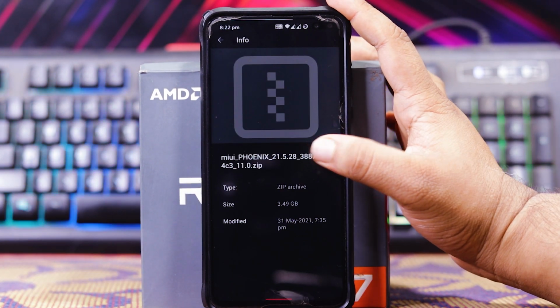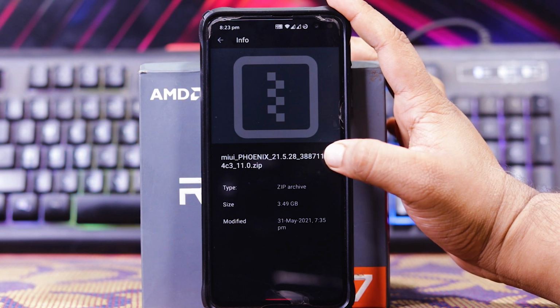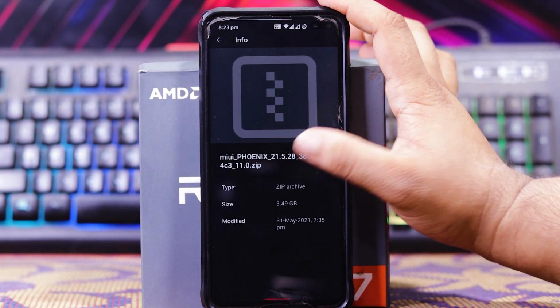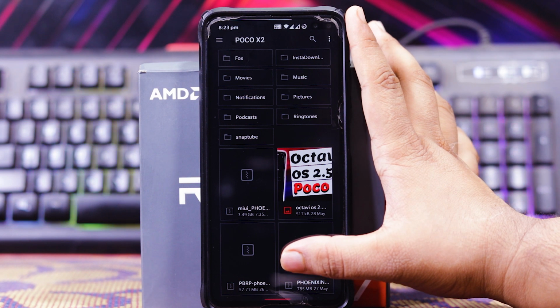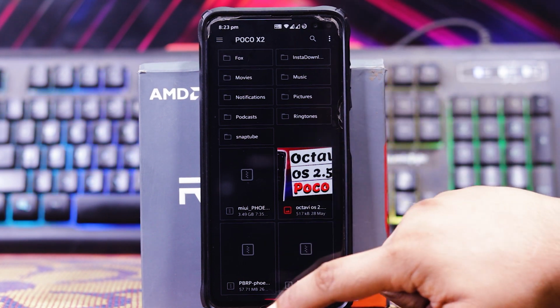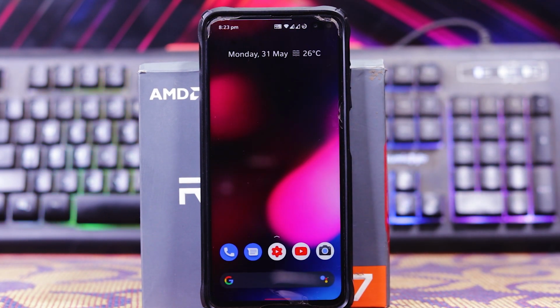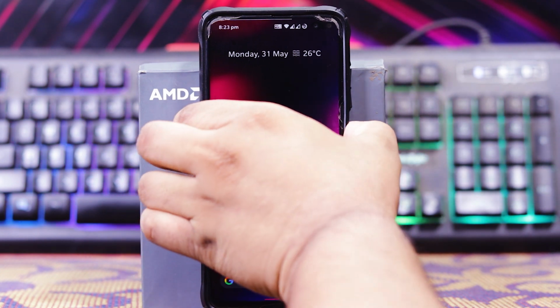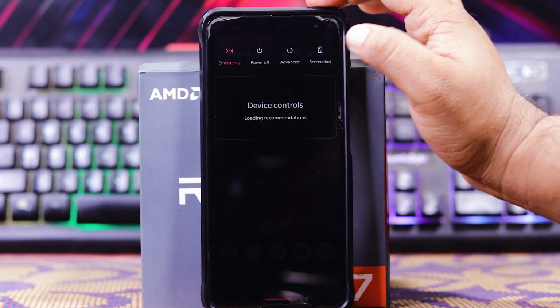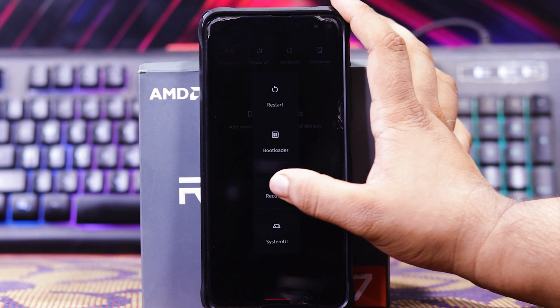As you can see, the MIUI 12.5 21.5.28, and download the PBRP, that is Pitch Black Recovery. Now just reboot to recovery. Advanced and recovery.